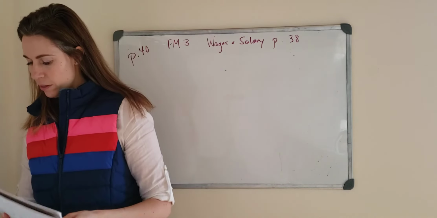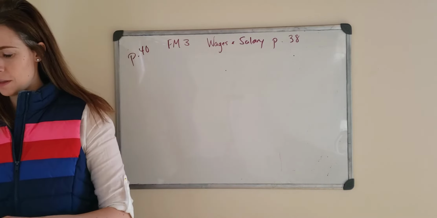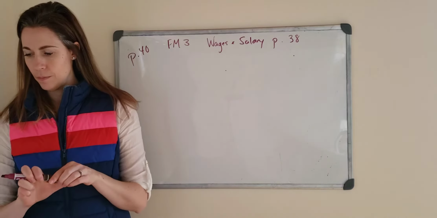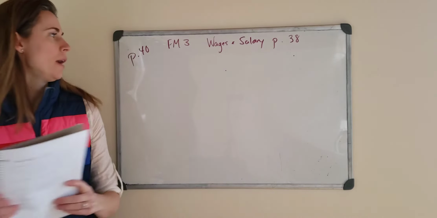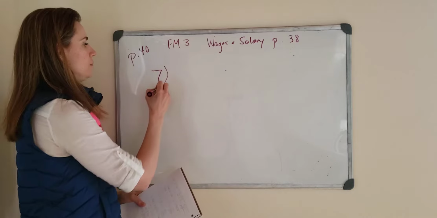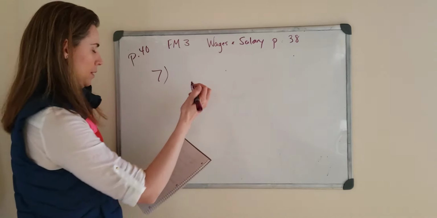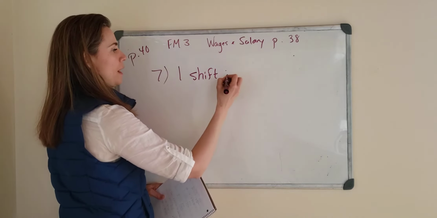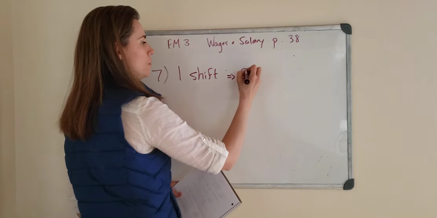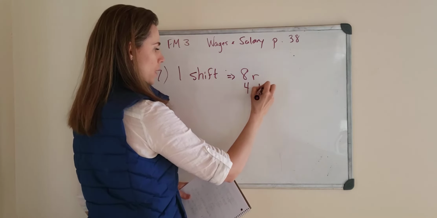The first one says, calculate the gross monthly pay for a worker who works 12 shifts this month. Great. So why don't we work out one shift first. We know one shift is 12 hours, and they told us that 8 of those are regular time, and 4 of those are overtime.